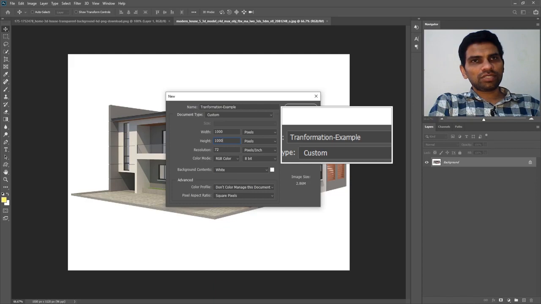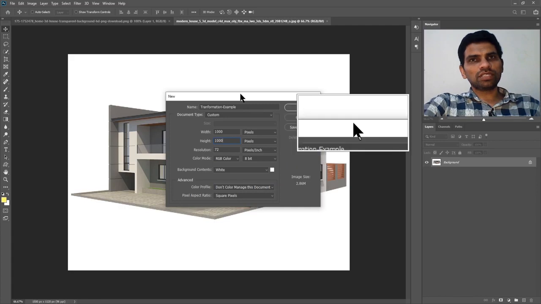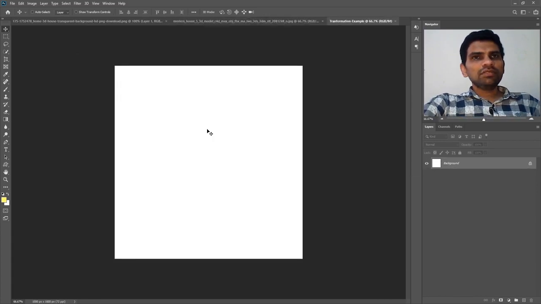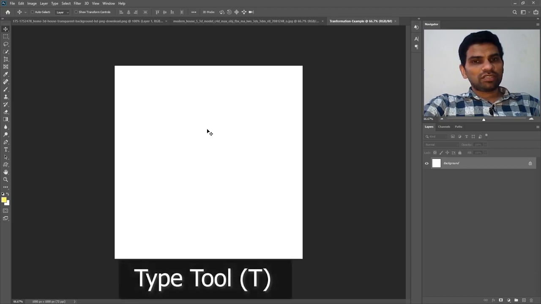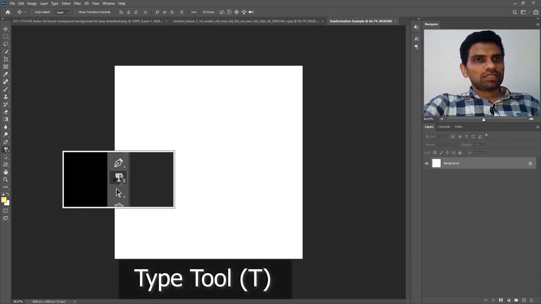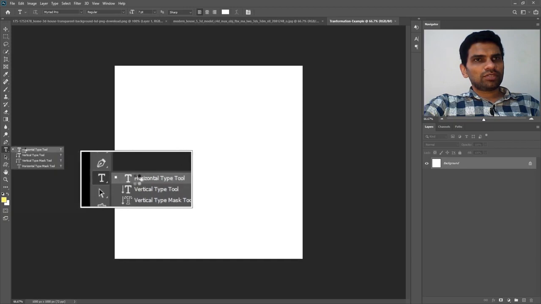And in the resolution, as I said in the earlier videos, 72 dpi should be enough if you are not after printing. I don't have to print anything, so I can simply go to the OK button. In the new document, I will press T on my keyboard for the type tool. This is the type tool on your toolbar.